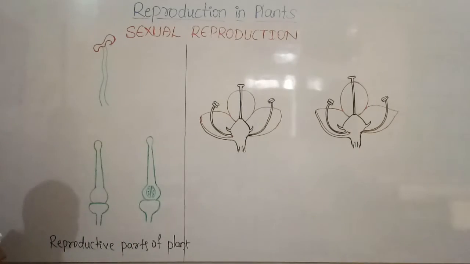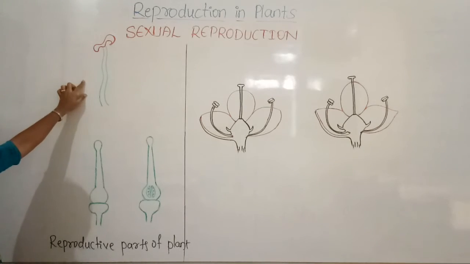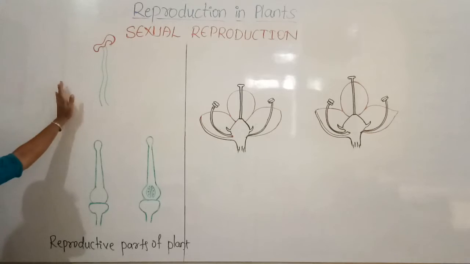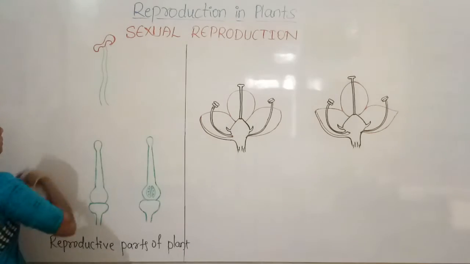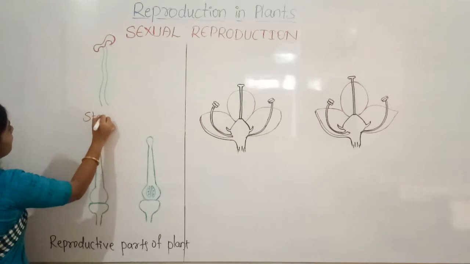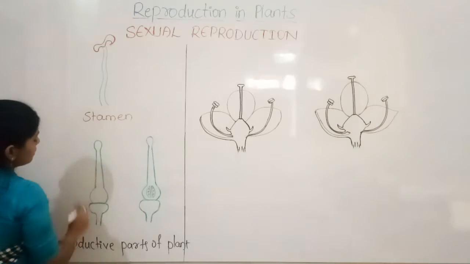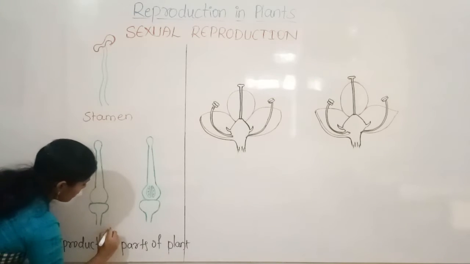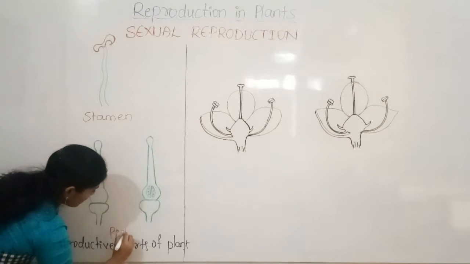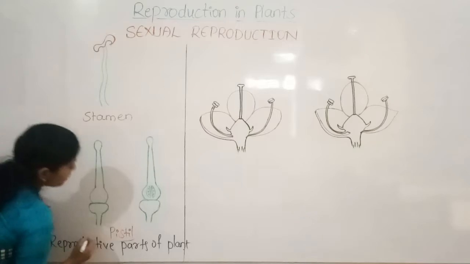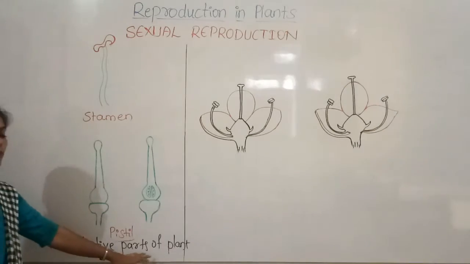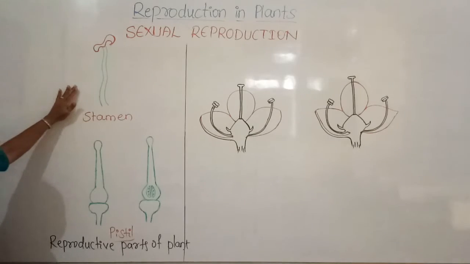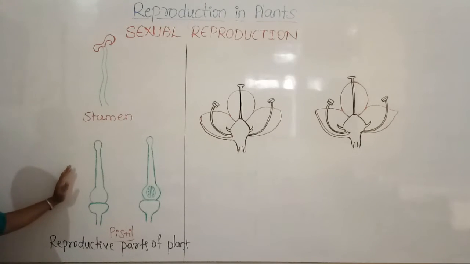The diagram you are seeing here is the stamen, and the diagram you are seeing here is the pistil. These two are the reproductive parts of a plant.